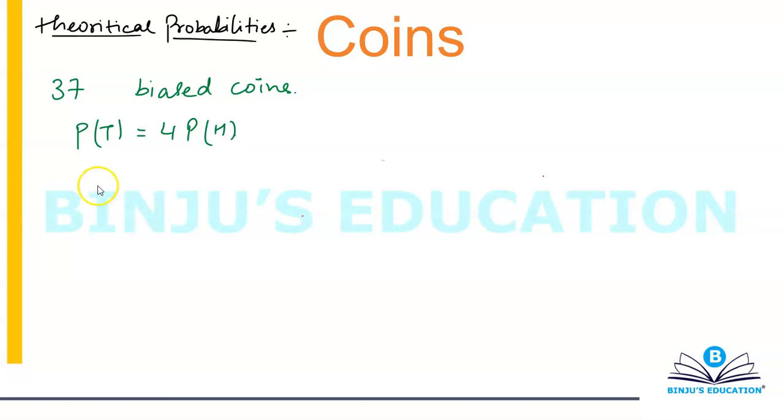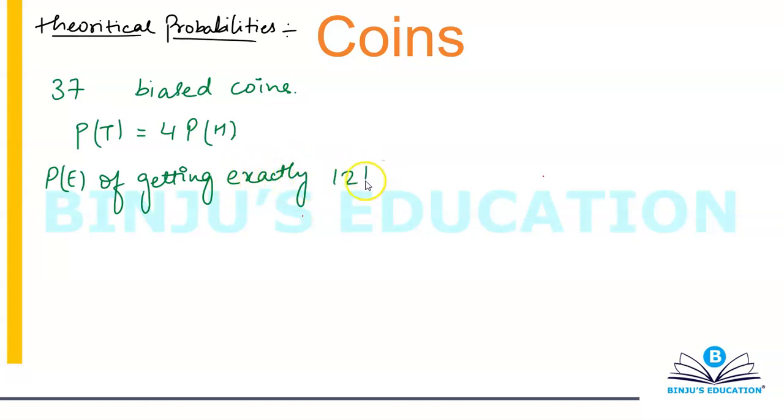The question is, find the probability of getting exactly 12 heads on the top faces. Find the probability of getting exactly 12 heads on the top face. So pause the video and try this question. You know the basics. You know how to solve. You have also understood how to make use of PNC. Pause the video and try this question yourself first.